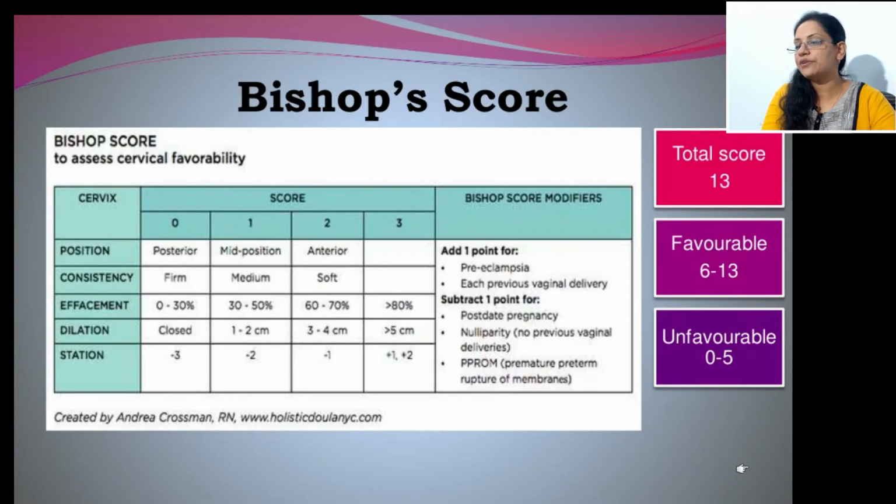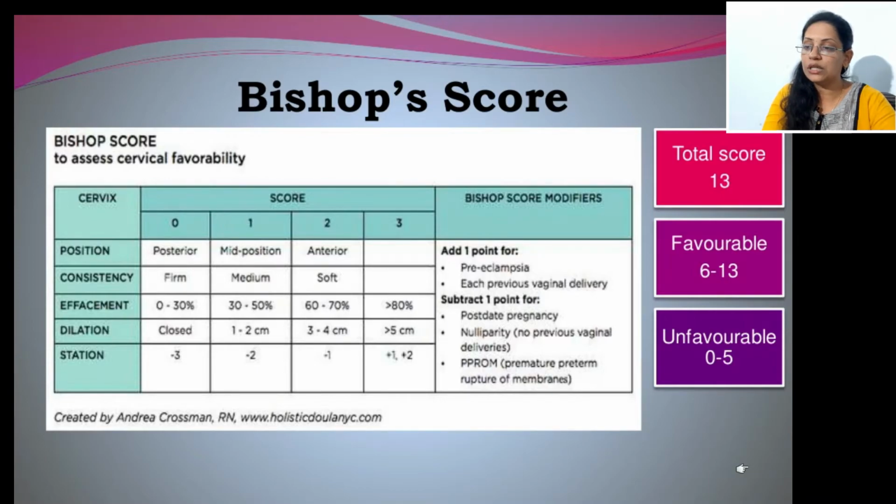Now consistency of cervix, normally it should be soft. We give 2 marks for soft cervix, 1 mark for medium and 0 for firm, because a firm cervix cannot progress into labor. Cervix should be soft for labor. Now effacement of cervix. Effacement means cervix becomes thin. 60 to 70% effacement is good. 30 to 50% is average, 1 mark, and 0 to 30 is 0 marks. At that point we cannot decide for vaginal delivery.